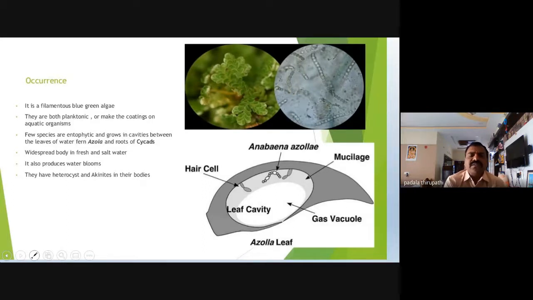Then, this blue-green alga Anabaena is widely spread in fresh water and also in salt water, my dear friends. And it also produces water blooms. Water blooms means, on the surface of the water, the clump, the group of this blue-green alga is able to produce a scum-like structure on the surface of the water body that we call blooms.